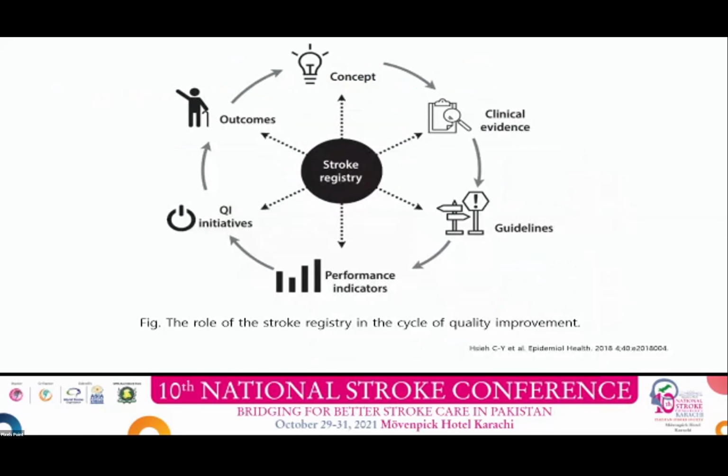This is a figure showing the role of stroke registry in the cycle of quality improvement. Through the activity of stroke registry, you can measure the performance indicator, then QI initiatives, and finally, improved outcome.